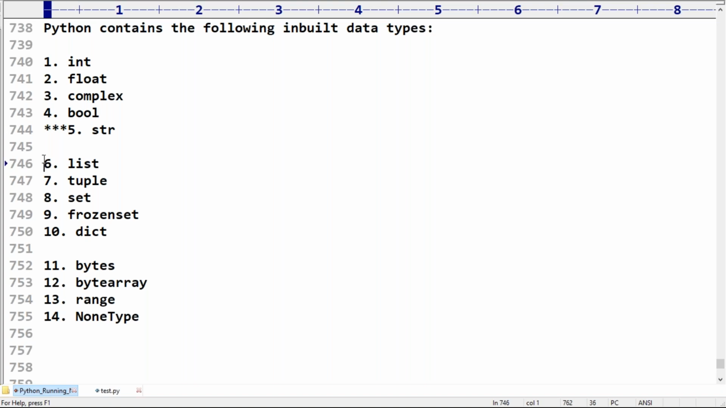Next, list and tuple, we will spend one or two sessions. Next, set we also have to talk about. Dict we are also going to discuss. These four we are going to talk about as separate topics. Remember carefully. Now, can I start the first data type?